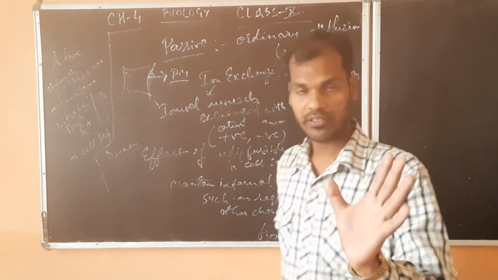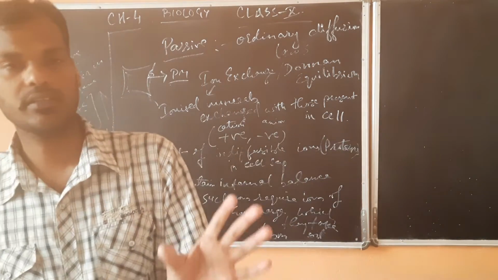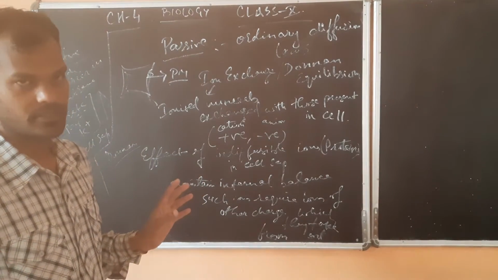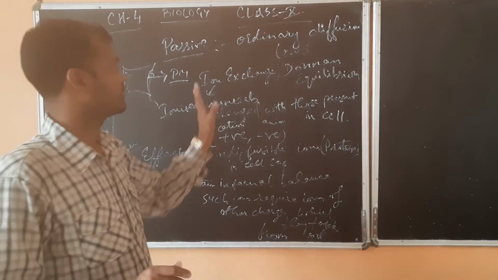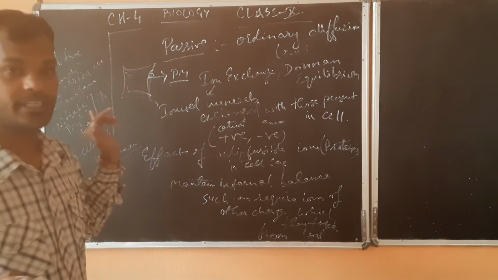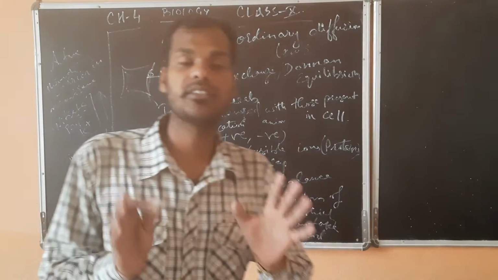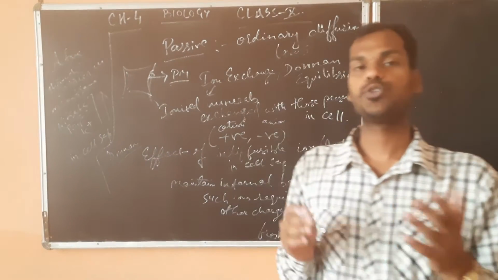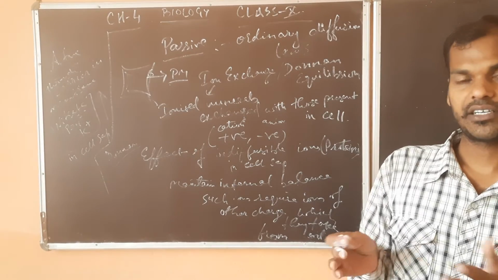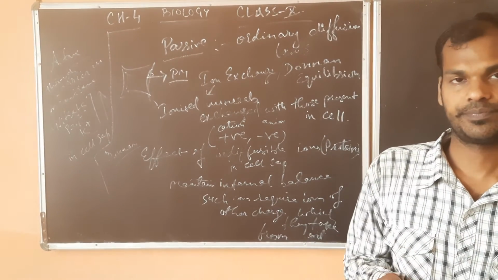So in passive absorption, no energy comes into action, use of ATP is not taking place, but in active absorption there is some use of energy, due to which the concentration gradient created is overcome.